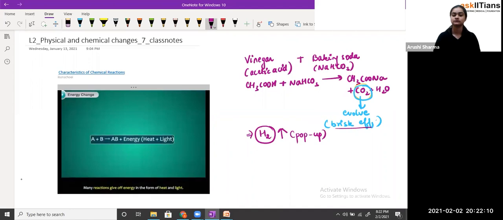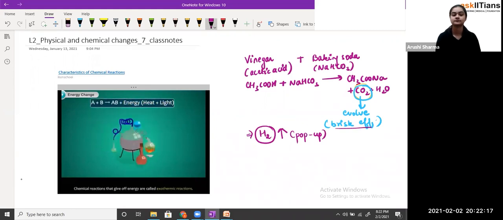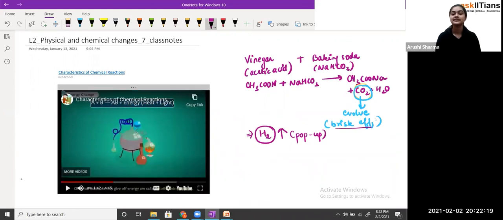Many reactions give off energy in the form of heat and light. Chemical reactions, see, heat and light. If you remember, we have talked about combustion reaction in your chapters. And in combustion reaction, students, what generally happens is that there is the evolution of heat and light.